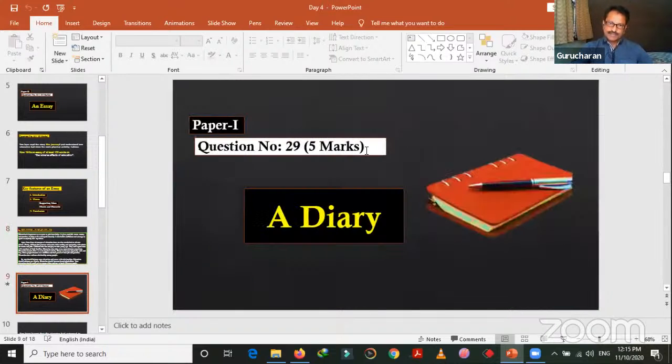Now let's move on to the next one. So this is question number 9 to be asked in paper 1. This carries 5 marks only. So write a diary. How to write a diary, how to make a diary entry.